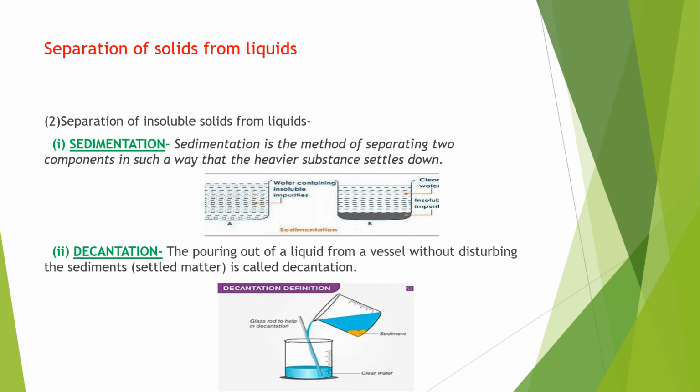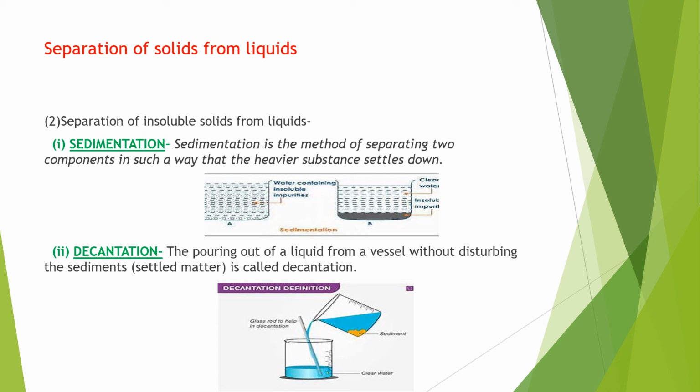Next is separation of solids from liquids, that is, separation of insoluble solids from liquids. First one is sedimentation. What is sedimentation? You would have studied this in your junior classes also. Sedimentation is the method of separating two components in such a way that the heavier substance settles down.